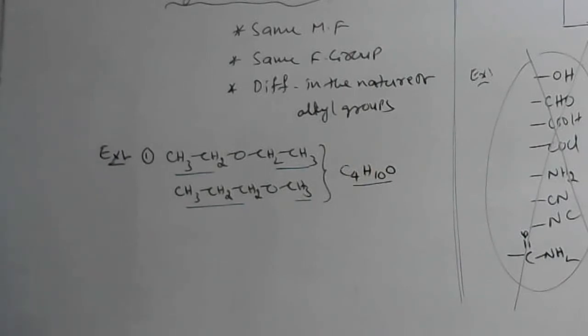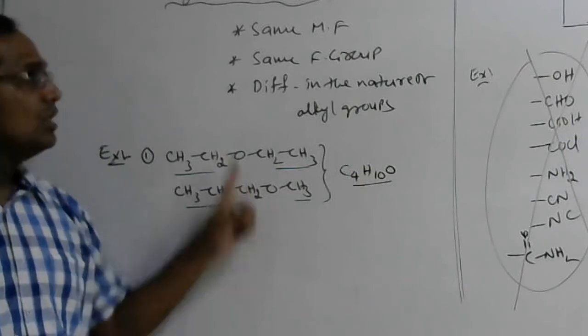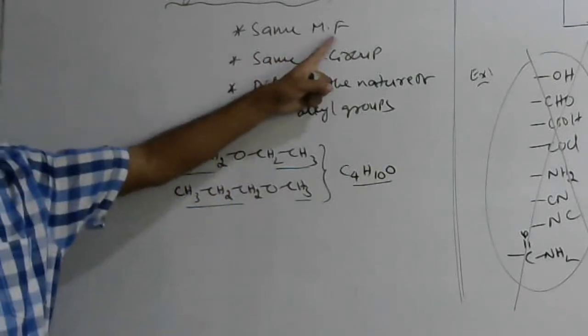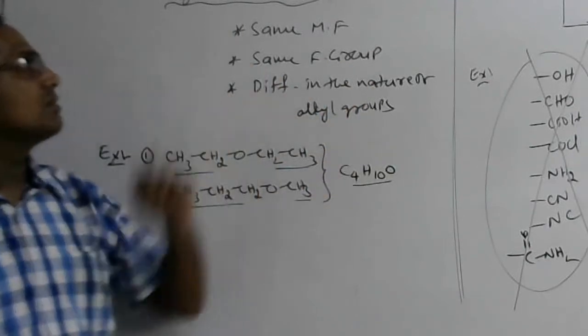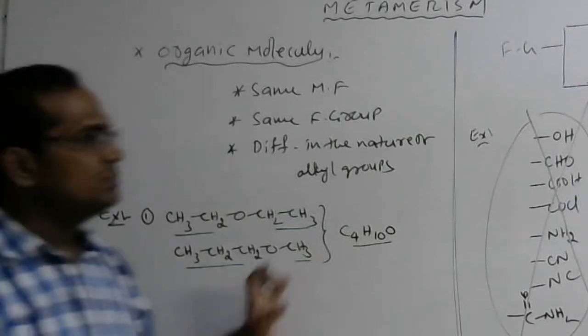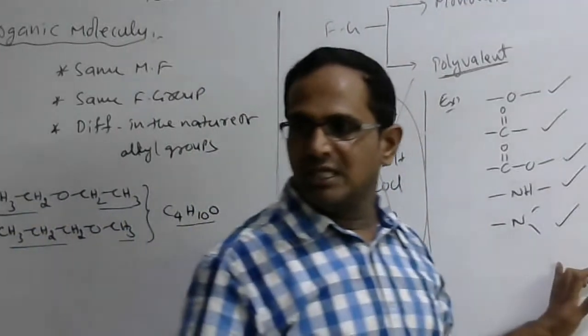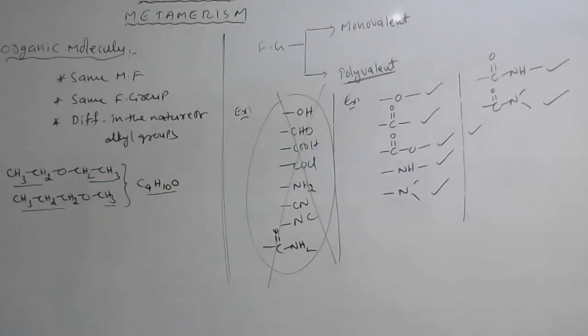The nature of alkyl groups is different, so these two are called metamers. So, organic molecules with same molecular formula and same functional group, but different in the nature of alkyl groups, are called metamers, and the phenomenon is said to be metamerism. This metamerism is exhibited only by molecules which contain polyvalent functional groups. This is the example for ethers.